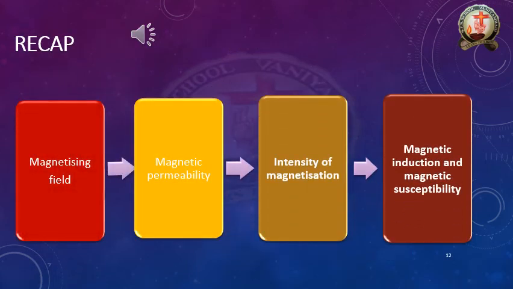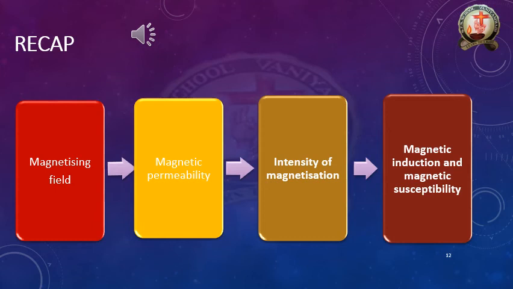Now, what we discussed for the last 20 minutes or more, I would like to revise once again. Please listen carefully. What is the total topic? Properties of magnetic fields. In that, the first property is the magnetizing field.